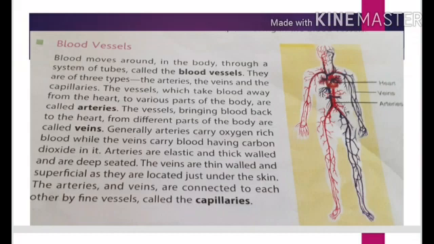Now what about the second difference? You can say arteries carry the oxygenated rich blood from heart to the body part, while the veins carry deoxygenated blood from body parts to the heart. And third and major difference is that arteries are thick walled and elastic, and veins are thin walled and superficial.